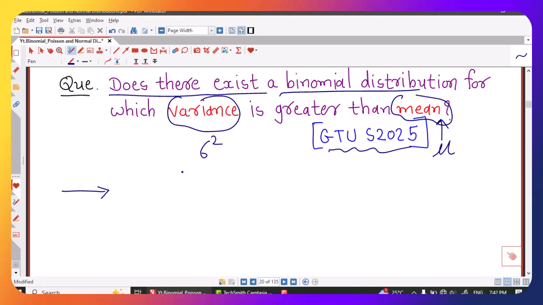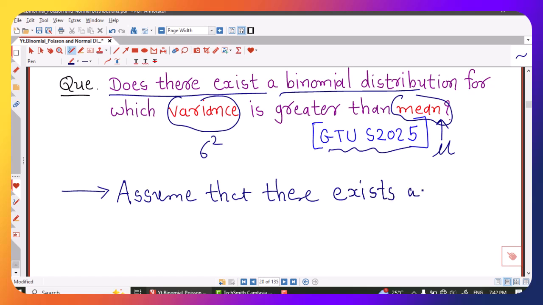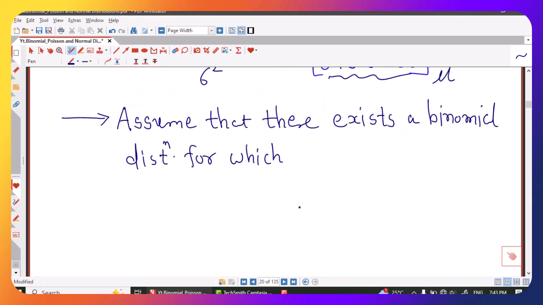We start by assuming that there exists a binomial distribution for which variance is greater than mean.